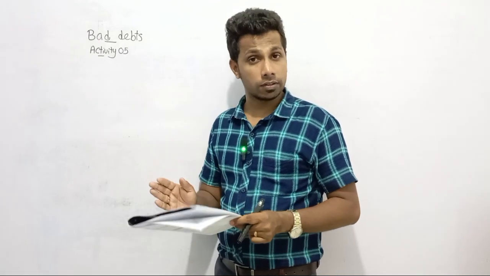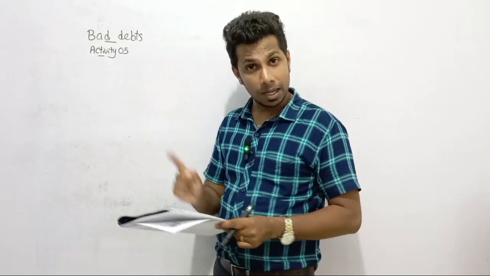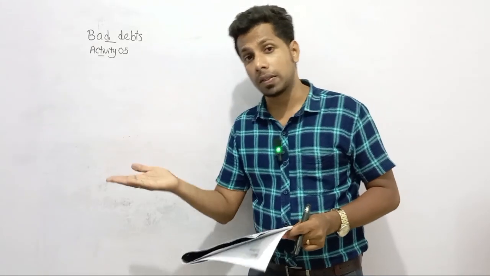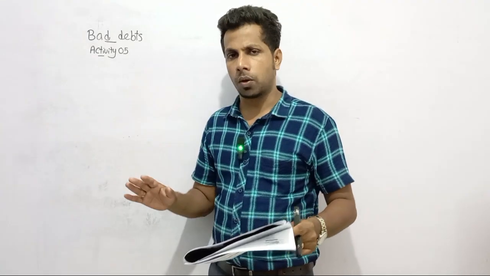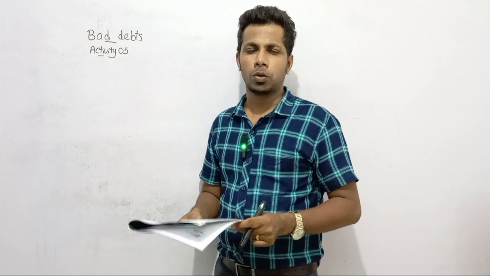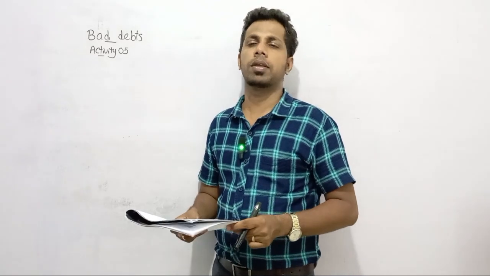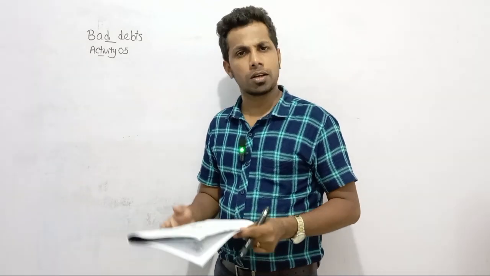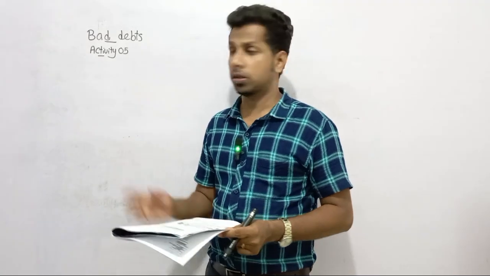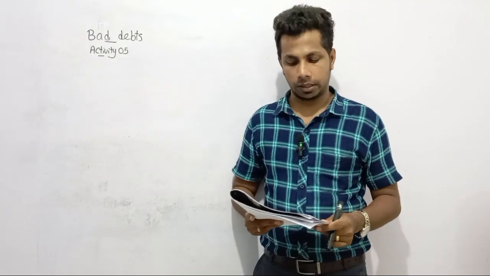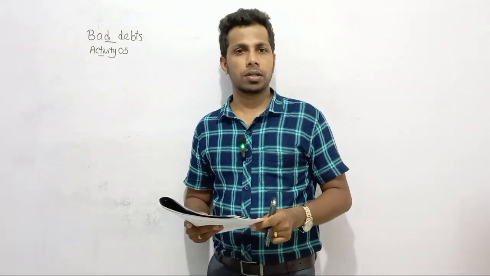When recording transactions, we should record in a prime entry book first, then we can post in the ledger. So bad debts also you need to record in a prime entry book. Can you try the cash book? No, you can't record it there. You can't record in the bank account, petty cash book, sales journal, or purchase journal. So you need to record in the general journal. So quickly prepare the general journal, get ready.